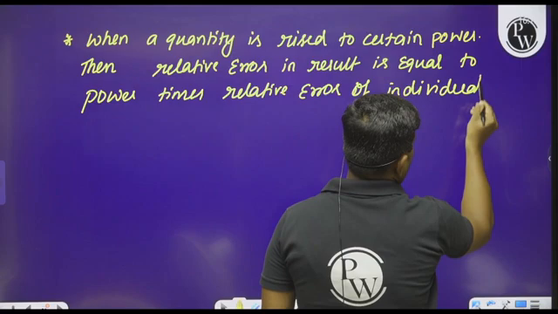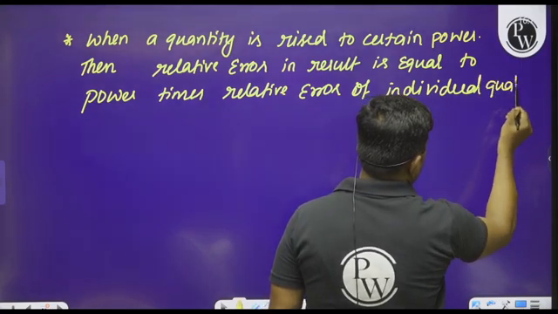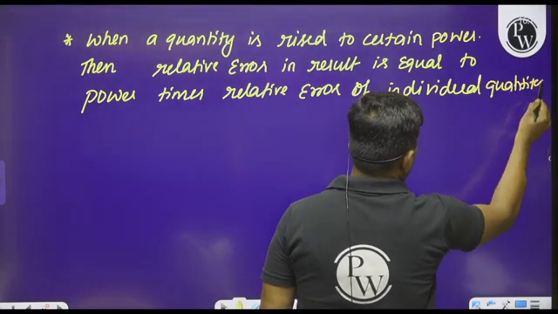I will write this with the help of an example, then you will get a clear picture.